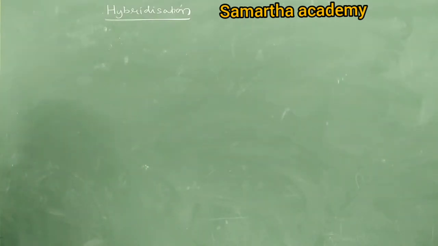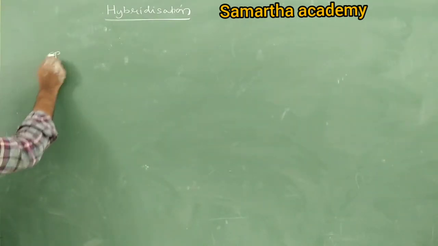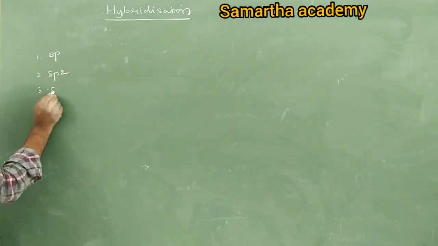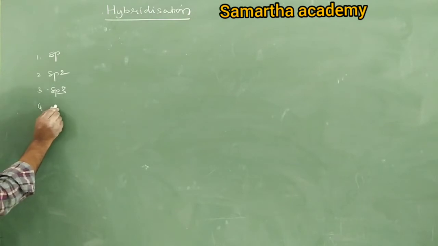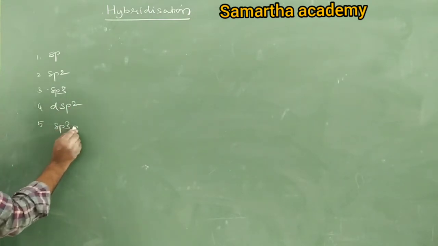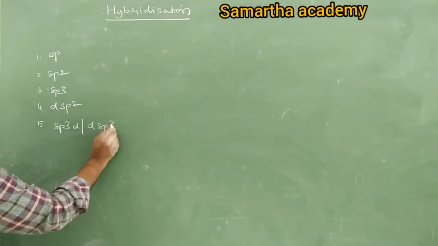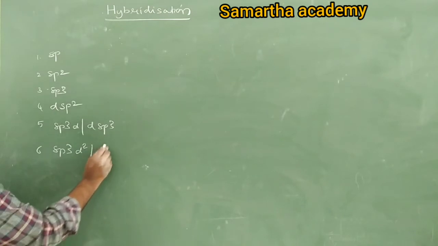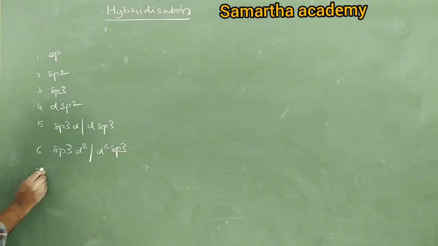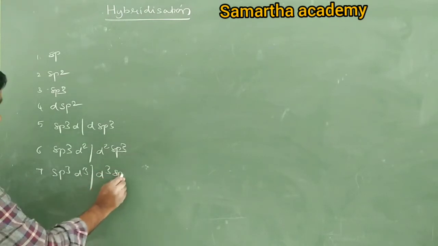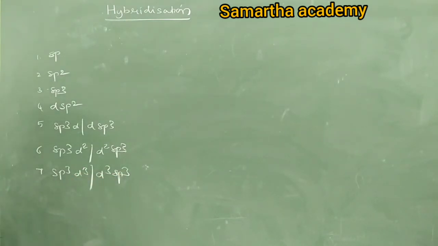Tell me what they are: sp, sp2, sp3, dsp2, sp3d or dsp3, sp3d2 or d2sp3, and sp3d3 or d3sp3. So these are the types of hybridization we are going to study in this class in detail.